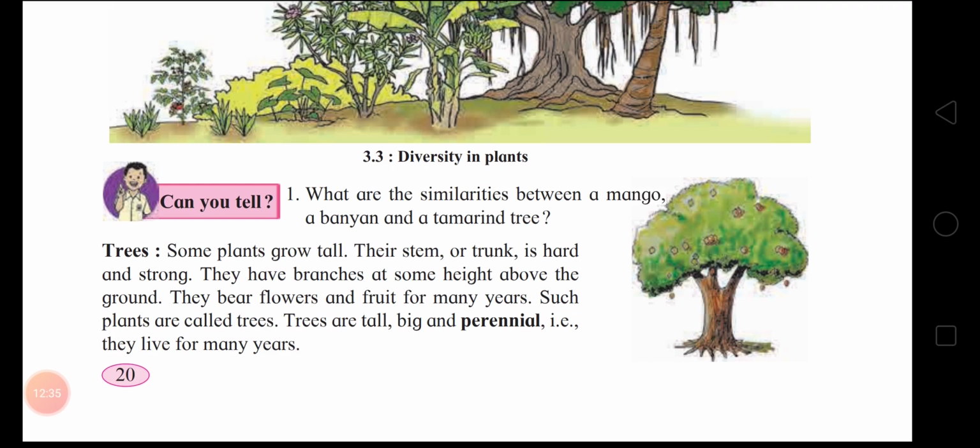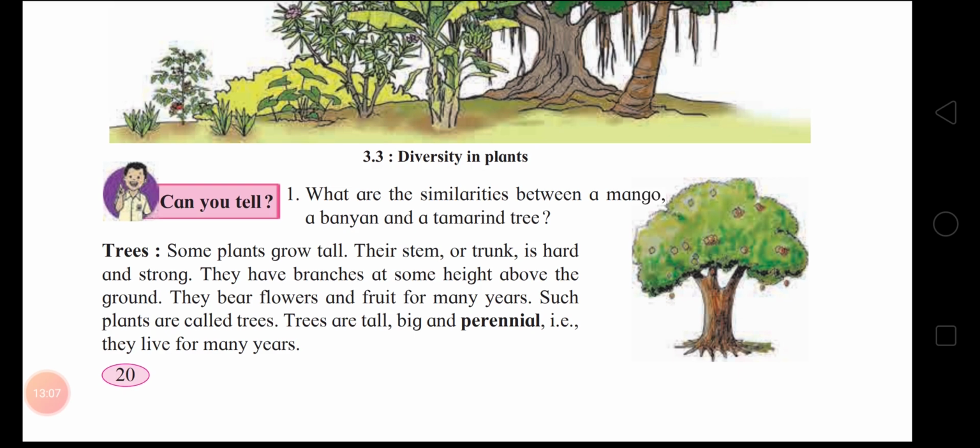Their stem or trunk is hard and strong. They have branches at some height above the ground. They bear flowers and fruit for many years. Such plants are called trees. Trees are tall, big, and perennial. You know, perennial means what? Perennial means that the plant, the tree, lives for many years.